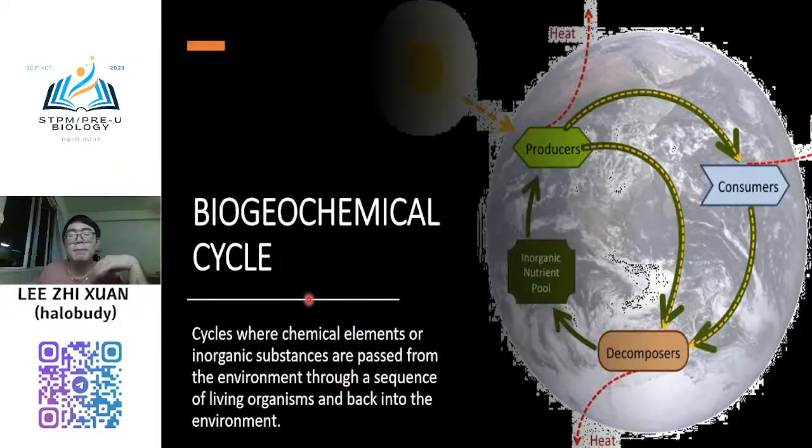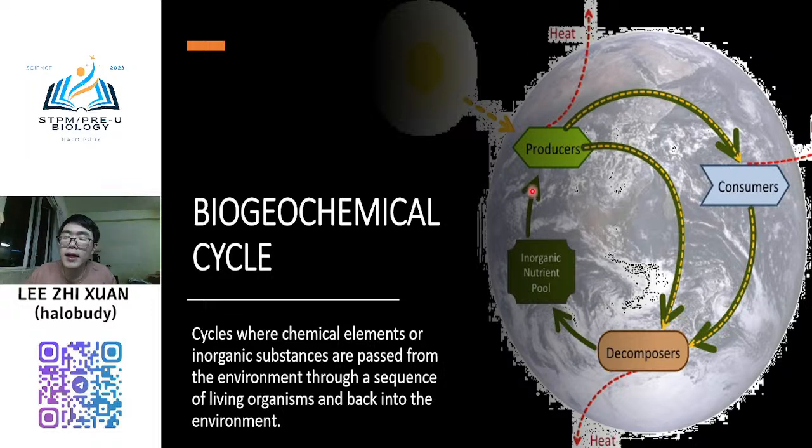So what is a biogeochemical cycle? It involves three different fields: biology, geography, and chemistry. We group these three together, and it is one type of cycle known as the biogeochemical cycle. It involves three main things: producer, consumer, and decomposer. The producer is plant, the consumer is the living organism, all animals and humans, and the decomposer is normally microbes.